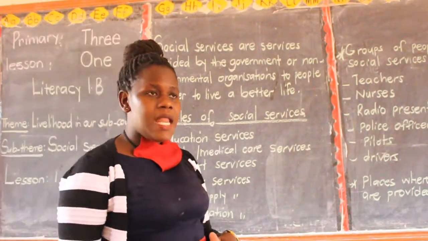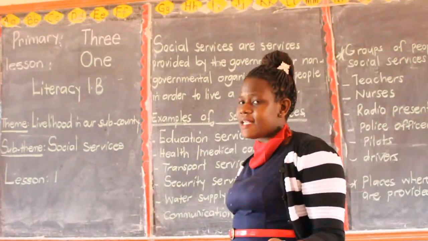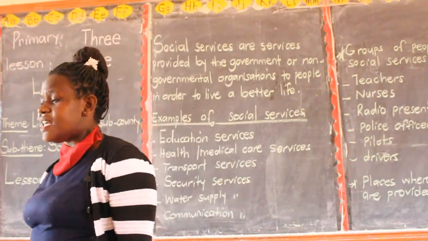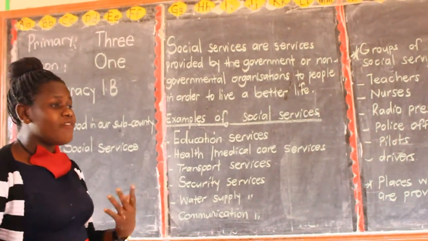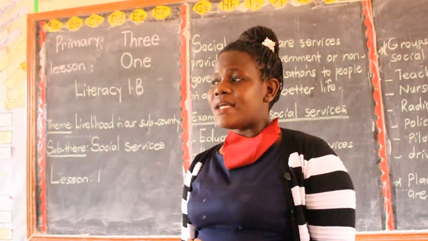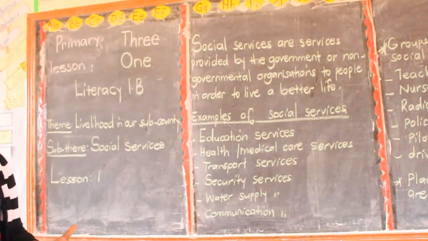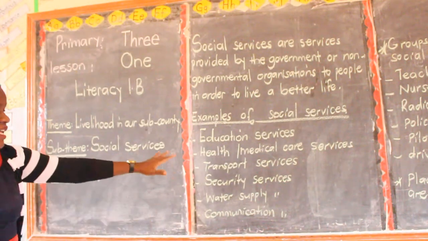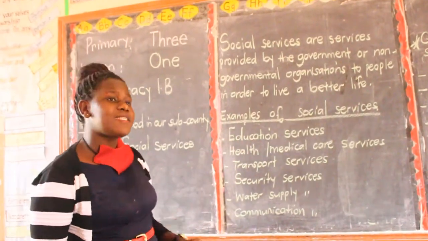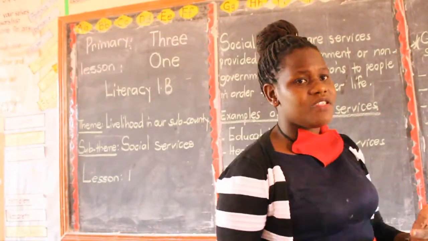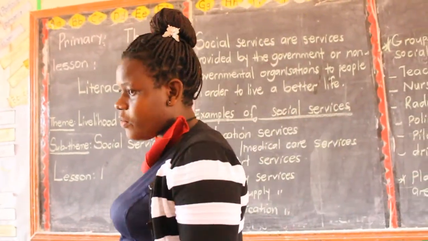Now, under social services, we have what we call examples of social services. Which social services do governments or non-governmental organizations give to us? We have what we call education services. Can you say that? We have education services. It is here, education services. The one which I'm doing right now, I am delivering that service to you so that in the future you have a better life. Are we together, children?